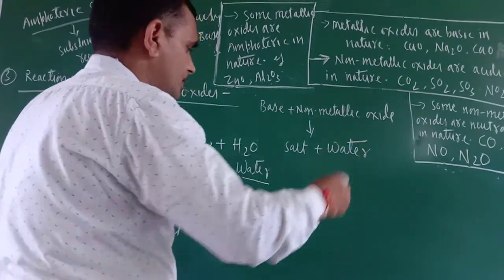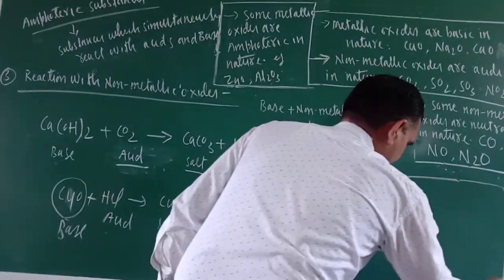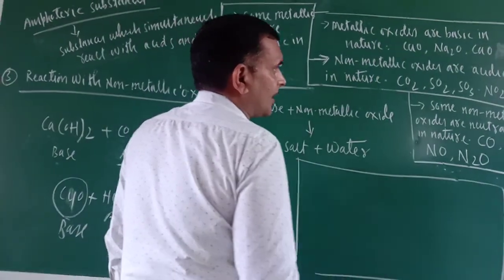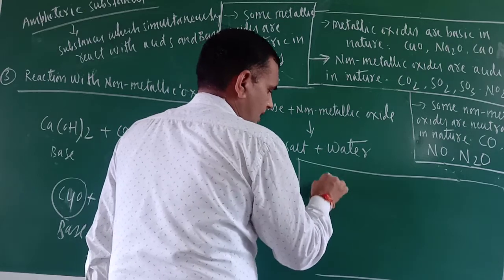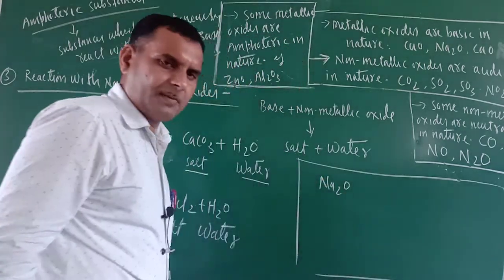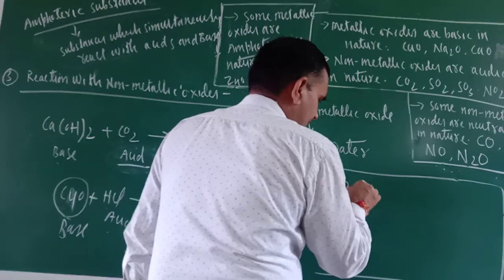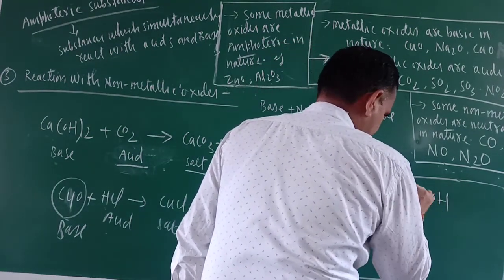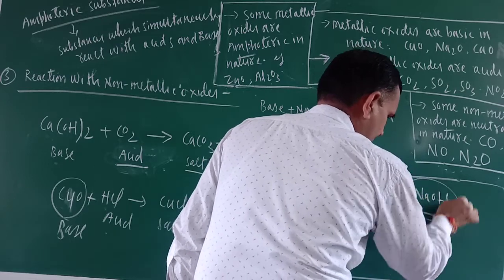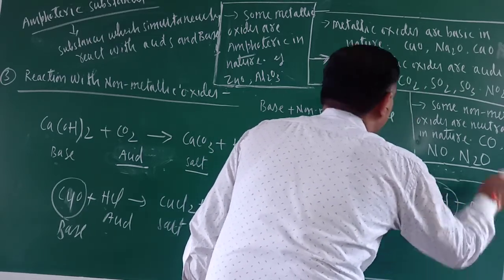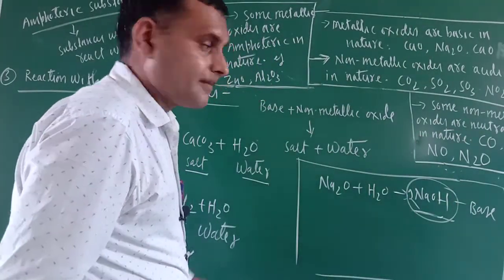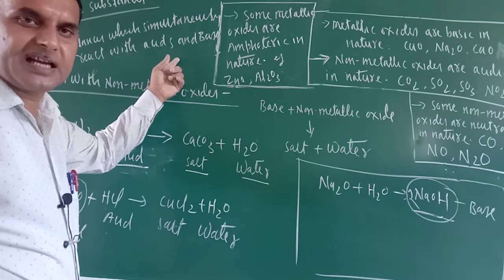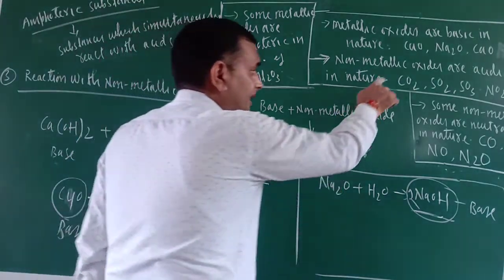If you want to see why metallic oxides are basic in nature, take one particular example, suppose I took here Na2O, sodium oxide. This is a metallic oxide. It reacts with water, and what does it form? It forms 2 NaOH. What is this one? Base. That is why metallic oxides are basic in nature. But some metallic oxides are amphoteric in nature because they simultaneously react with acids and bases. Take metallic oxide.